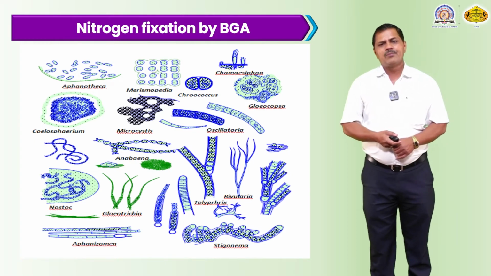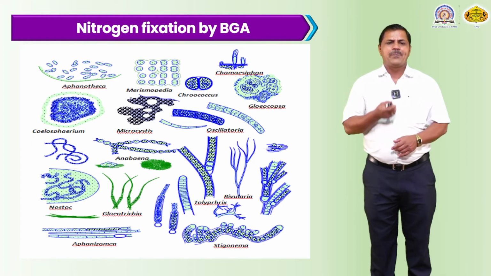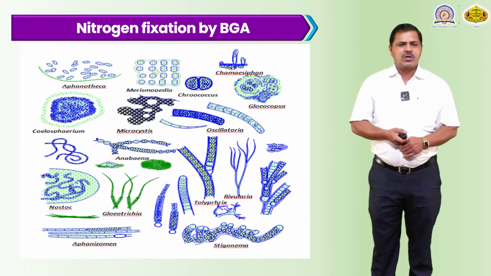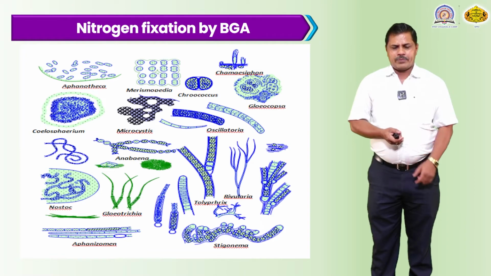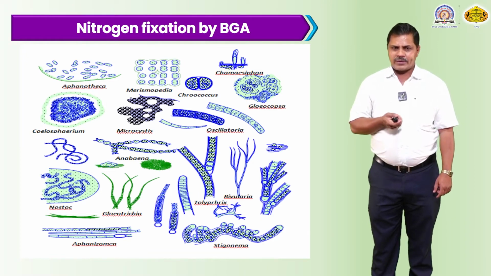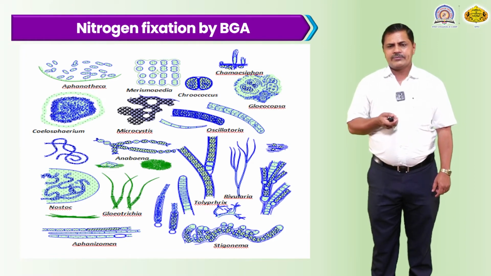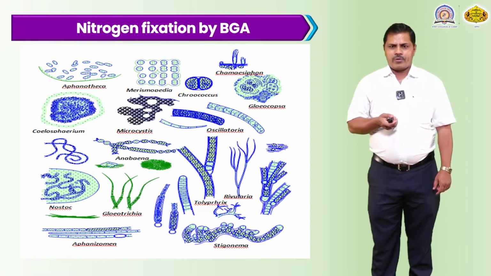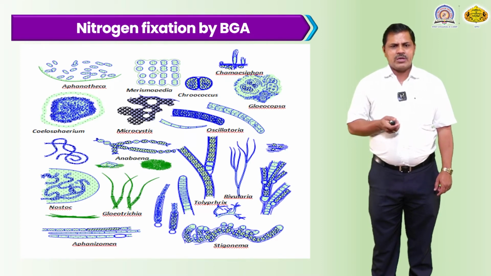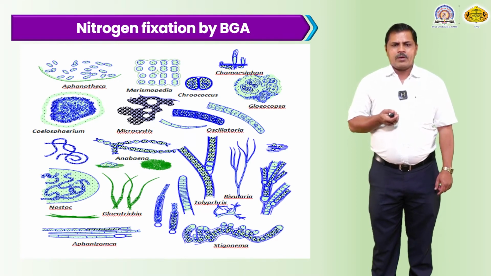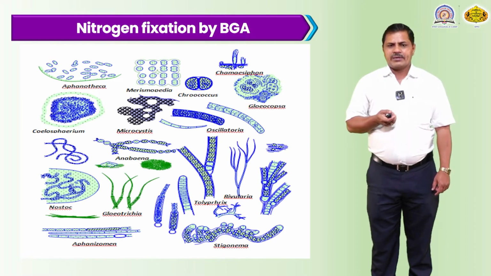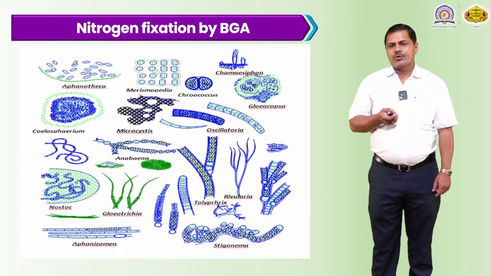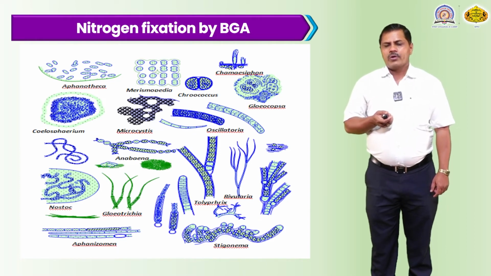Regarding nitrogen fixation by the blue-green algae, here are some examples and pictures. First is Aphanothece, which is also a cyanobacterium. Another is Merismopedia. Next is Chroococcus. Then Chamaesiphon, Gloeocapsa, Oscillatoria, Microcystis, Calothrix, Nostoc, Gloeotrichia, Anabaena, Stigonema, Polythrix, and Rivularia.